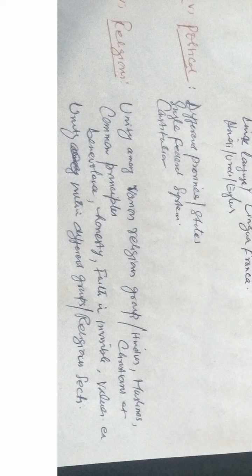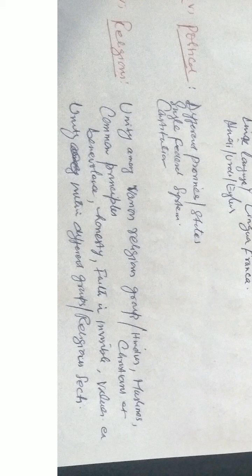How does this religious diversity create unity among us? Though we are diverse in religion, we have different religious backgrounds, yet we live as a single unit. How does this religious factor bring unity among us?